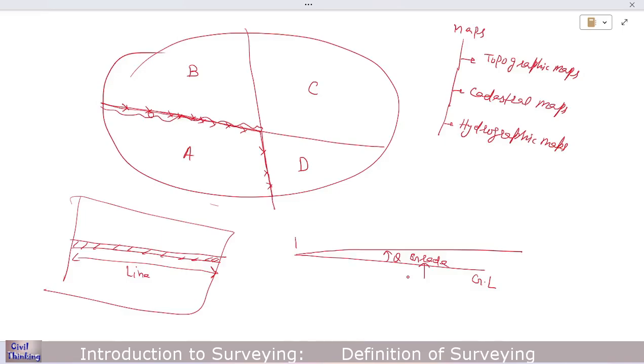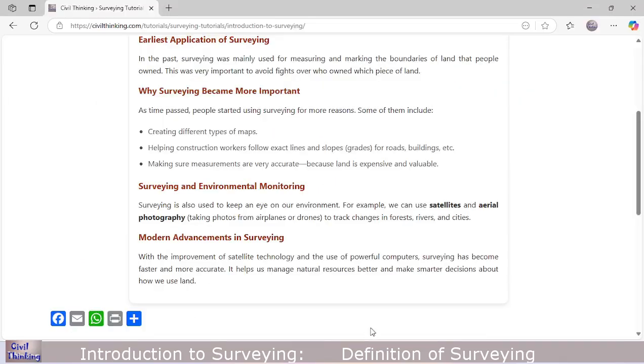Similarly, we do the surveying for building construction. We also need the surveying there to mark the exact boundaries and the exact location of different components. So basically we also need the surveying in the construction. In the construction, surveying is basically the first step. So let's move on.